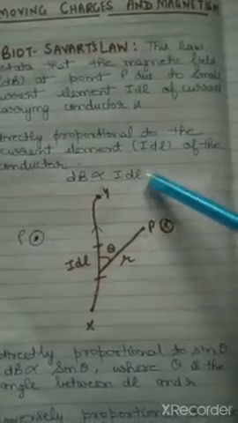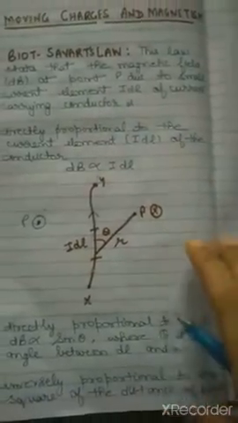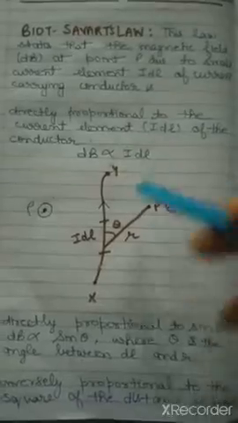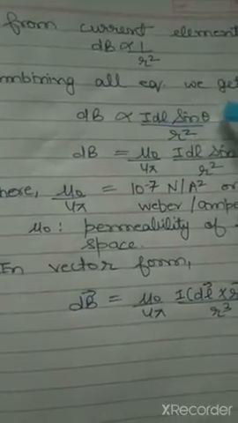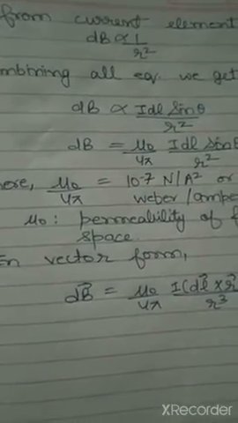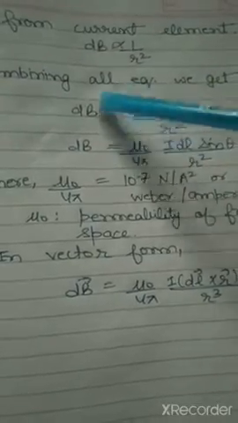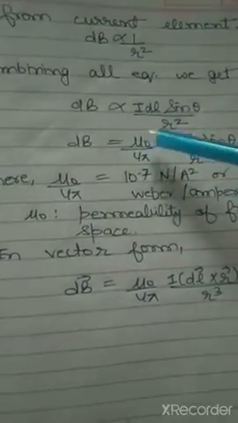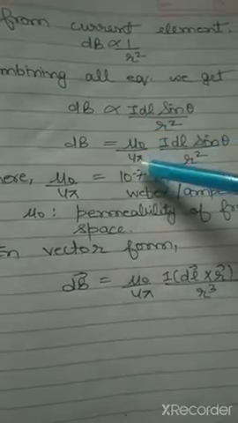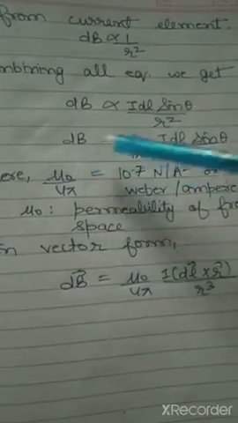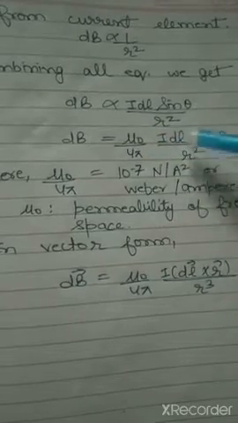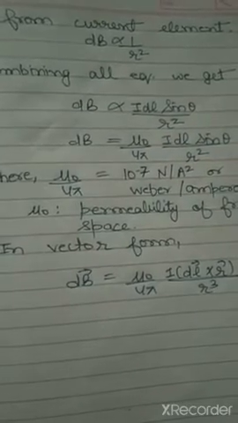So if we combine all these three, that is dB proportional to I dl, dB proportional to sine theta, and dB proportional to 1 by r square, we get dB directly proportional to I dl sine theta by r square. When we remove this proportionality sign, we will get a constant here. The constant here is mu naught by 4 pi. So dB is equal to mu naught by 4 pi I dl sine theta by r square.